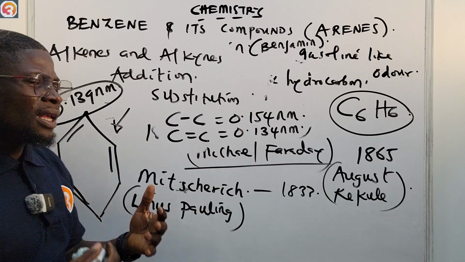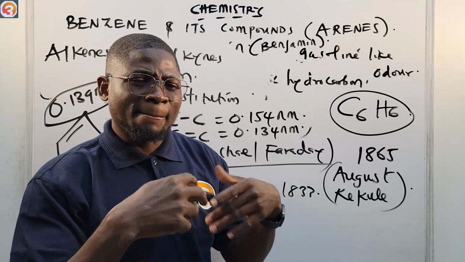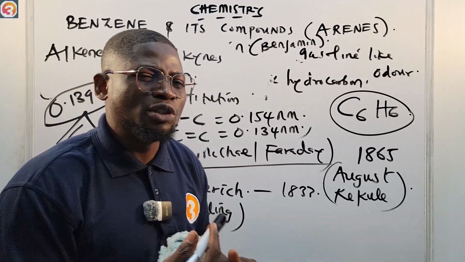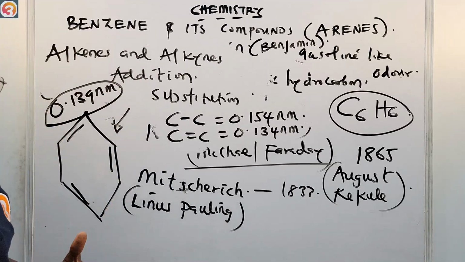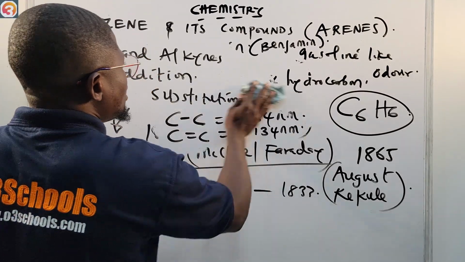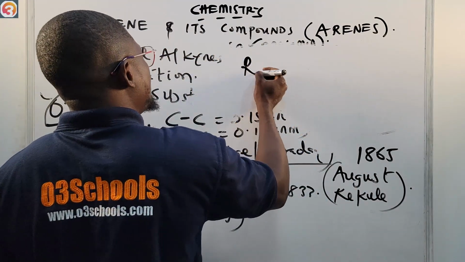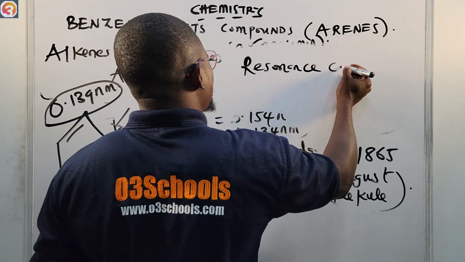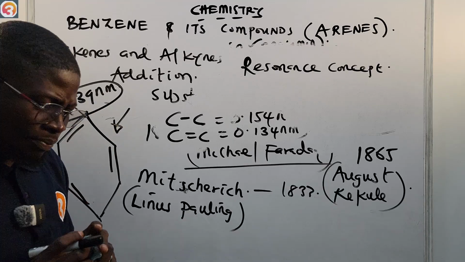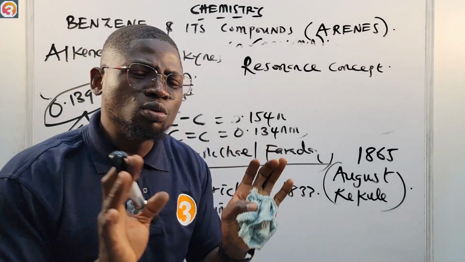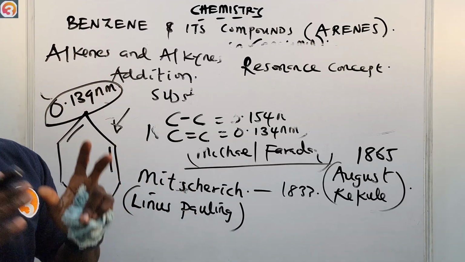So now they have to find a resolution. In recent times, the resonance concept has been used to explain the structure of benzene. What does this resonance concept say? It proposes that benzene has two forms, and then it has an intermediate form. Let me show you what it means.